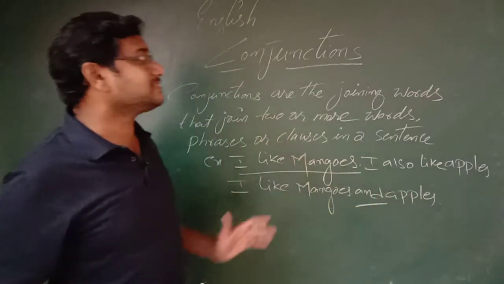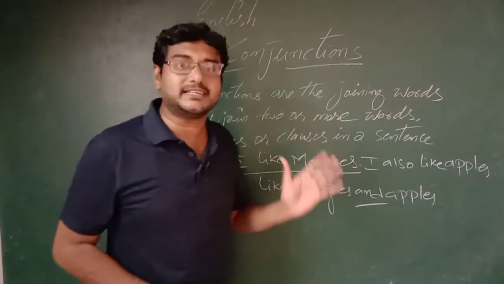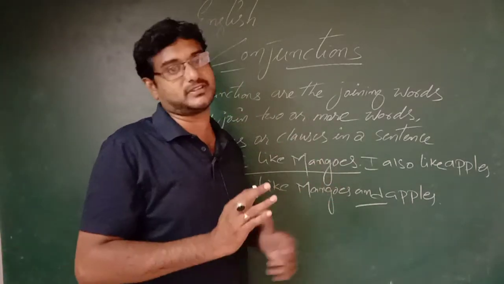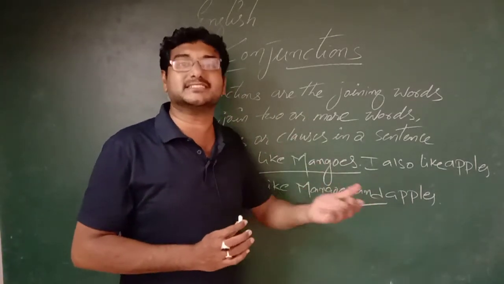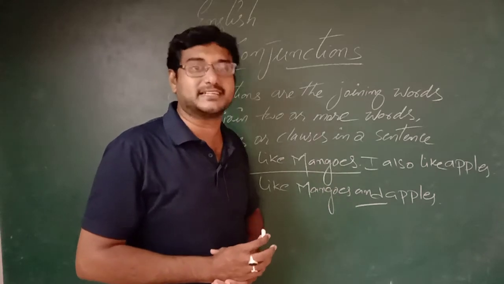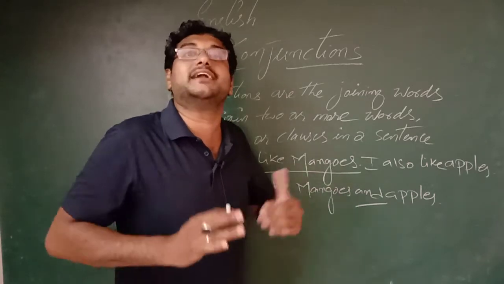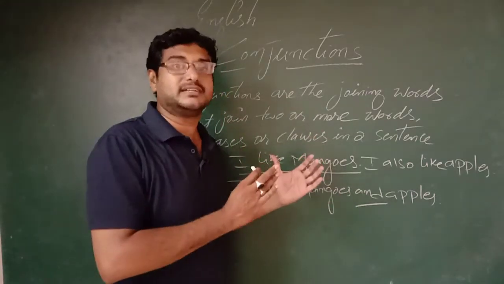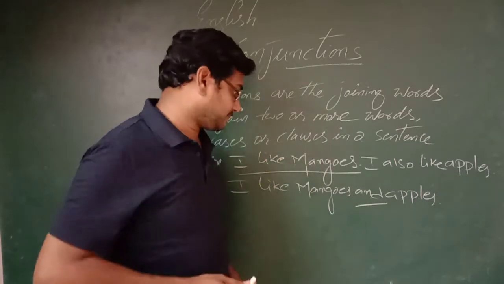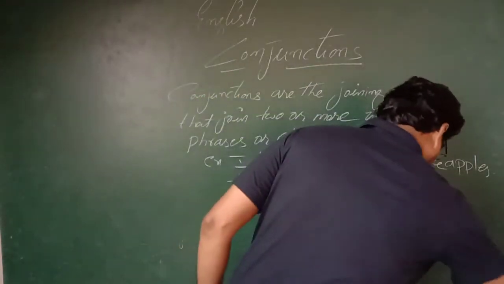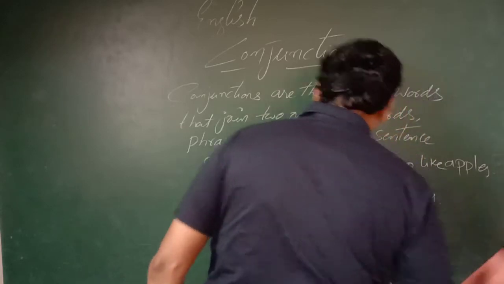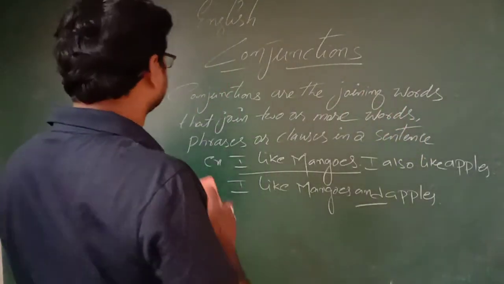Okay. Now, what are the types of conjunction? There are three types of conjunction: subordinating conjunction, coordinating conjunction, and correlative conjunction, that we are going to learn in our class. First one is coordinating conjunction.